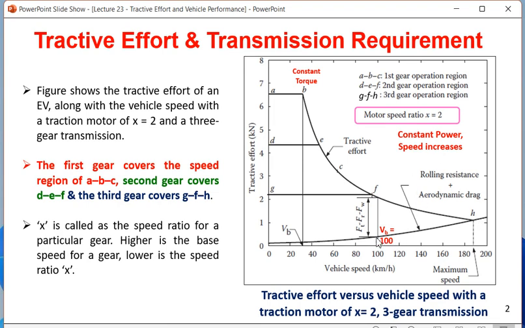This part is the difference where this gear, that is the third gear, constant torque extreme point towards the right side, this is point F. Here we are calculating how much is the net tractive effort. So Ft is the tractive force. Net tractive effort means the actual tractive force generated by the vehicle minus Fr and Fw. So if you subtract the rolling resistance, aerodynamic loss and windage loss from the tractive effort, you get a net tractive effort which is driving the vehicle.